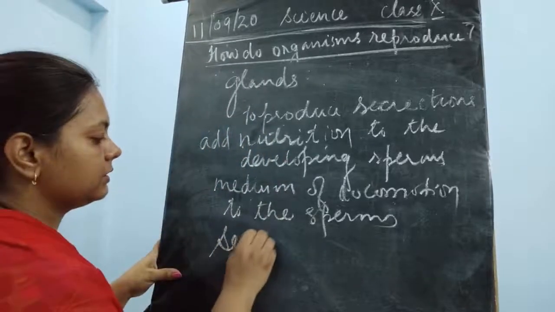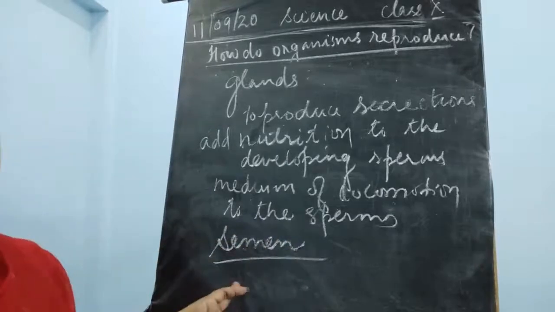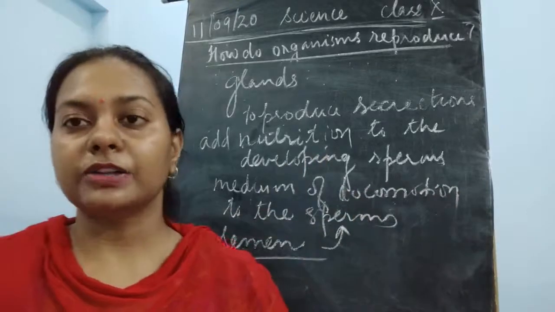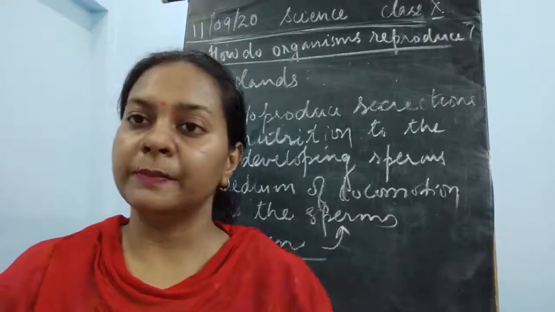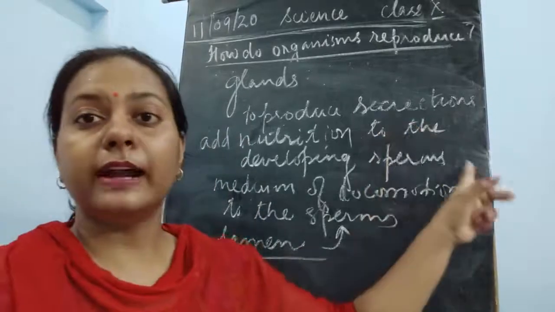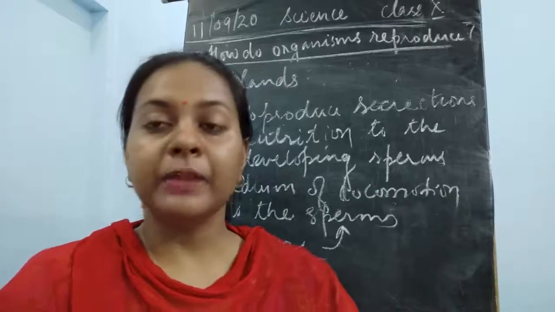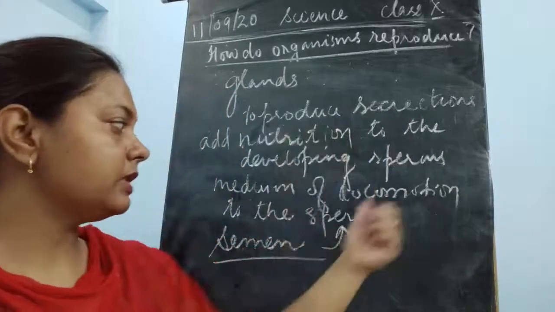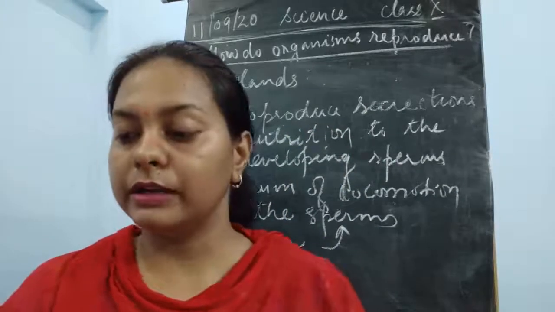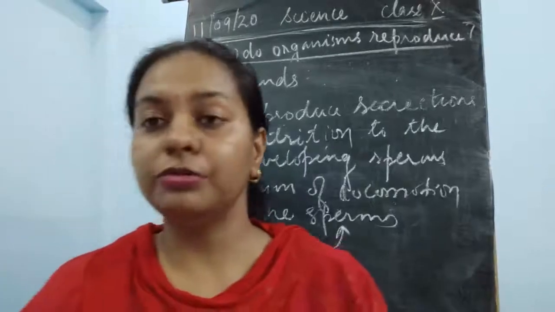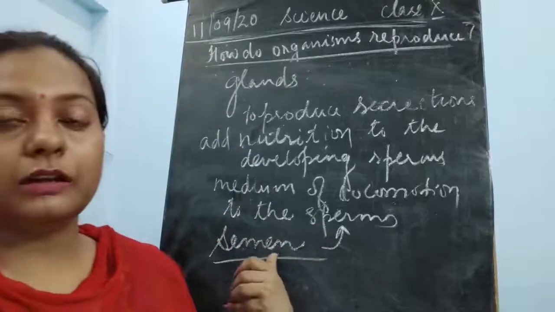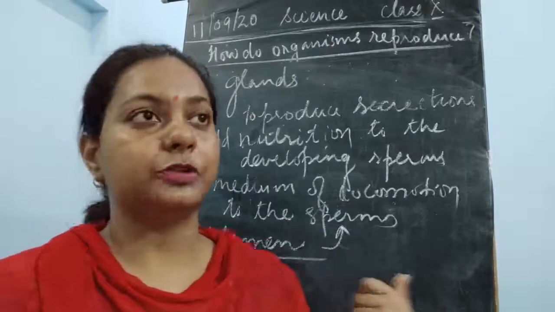It produces semen. Now what is present in the semen? Semen contains the secretions from these glands, which contain sugars, that is sucrose and fructose. Why is it present? It provides nutrition to the developing sperm. Along with the sperm, all these secretions in total are the semen. It contains about 250 to 280 million sperm in one ejaculation, along with the liquid or fluid part.